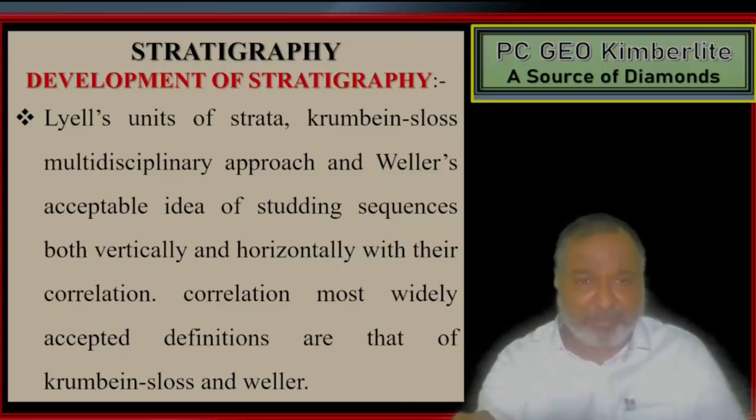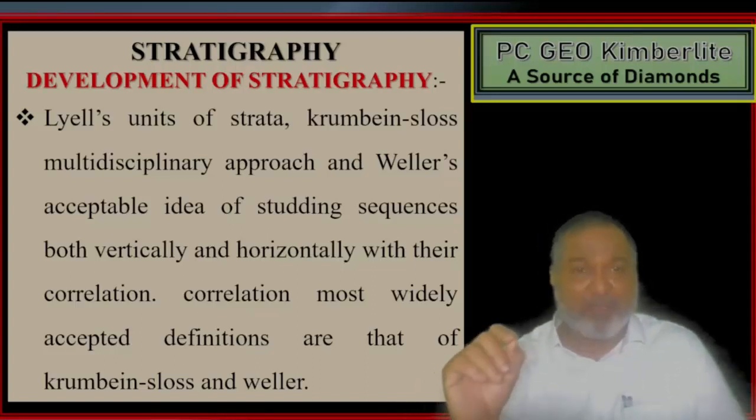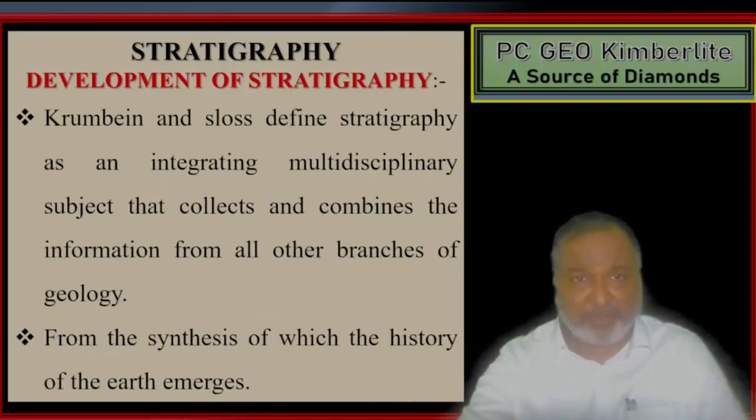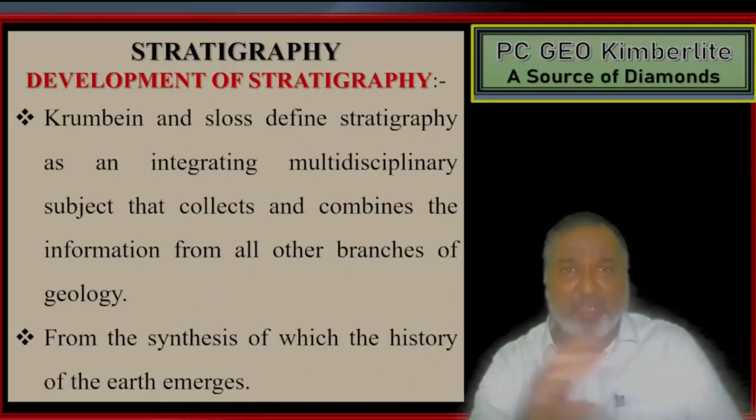The most widely accepted definitions are those of Krumbein and Sloss, and Weller. So these are the scientists who gave the definitions.